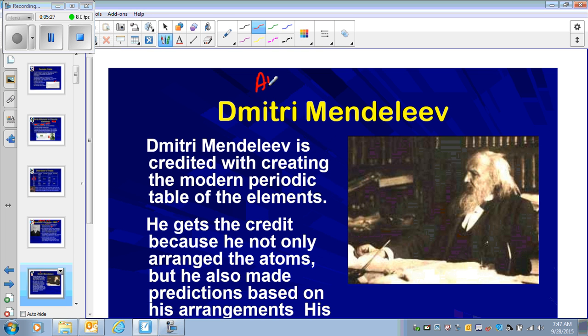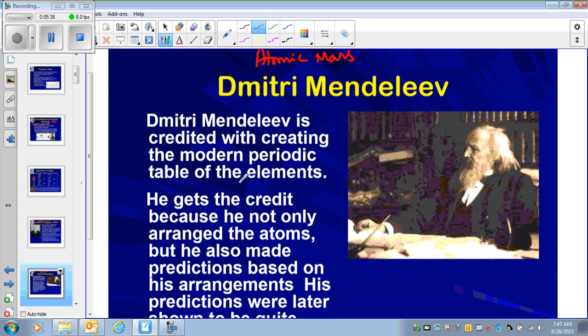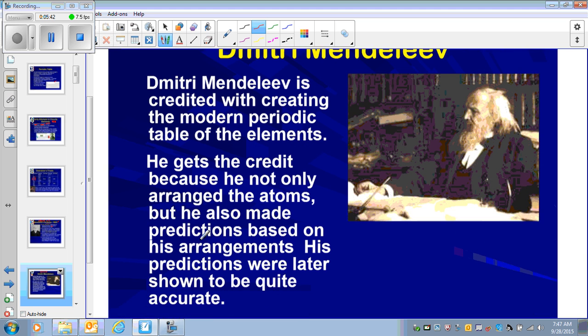So he arranged the periodic table by atomic mass, and he gave us a proper periodic table format that we look at today, the modern periodic table. That is why he's called the father of the periodic table, because he was the first one who published it.